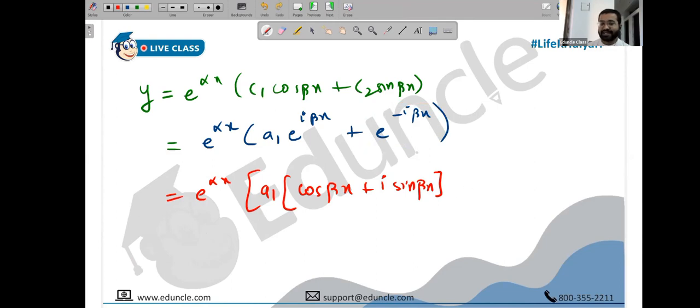Again, what is e raised to minus i theta? Cos beta x minus i sin beta x. So this becomes cos beta x minus i sin beta x. Any questions until here? I'll just apply Euler's theorem, and I want you to understand why this is correct and why these two are connected.